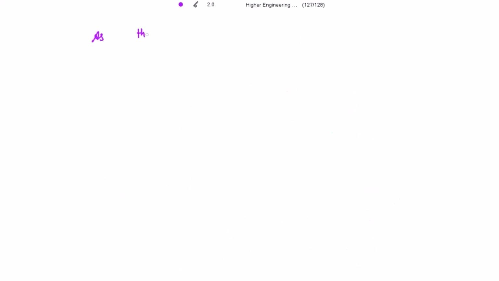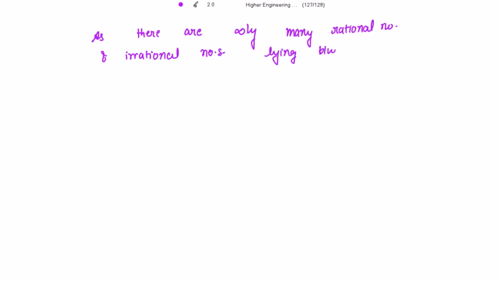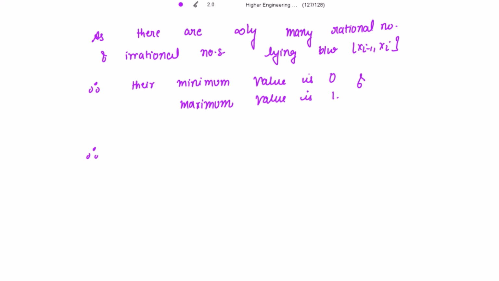As there are infinitely many rational numbers and irrational numbers lying between closed interval [x(i-1), xi], therefore their minimum value is 0 and maximum value is 1. Therefore, small mi, that is the minimum value of f(x), is 0 and capital Mi, that is the maximum value of f(x), is 1 in each such closed interval.